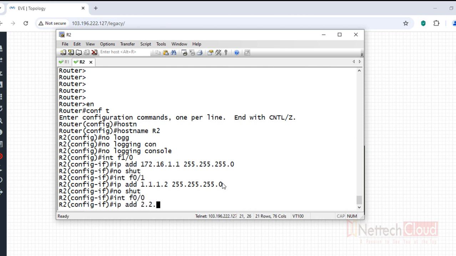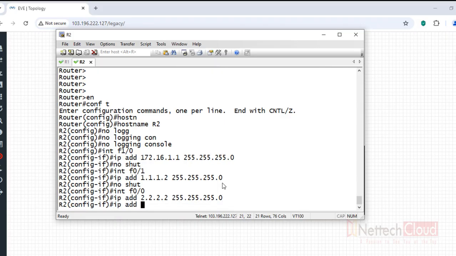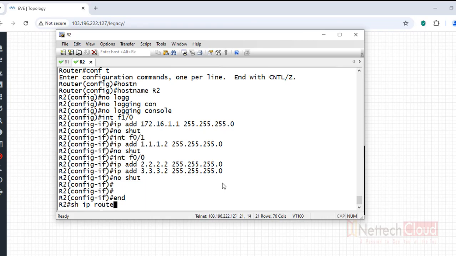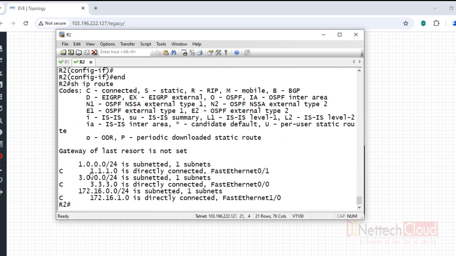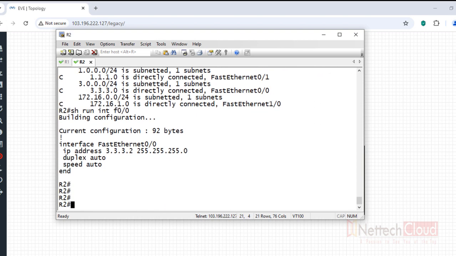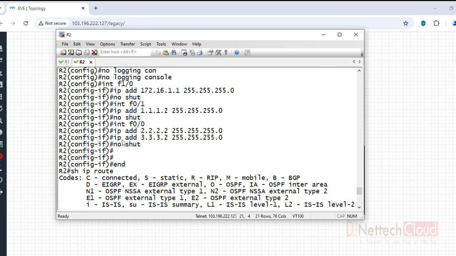F0/0 first IP 2.2.2.2 mask/24, then another IP 3.3.3.2 255.255.255.0, bring up the interface with no shutdown command and check the routing table. Directly connected routes will be shown here. So still I cannot see interface 0/0. Oops, so I believe we forgot, yes, we forgot to mention here secondary IP.